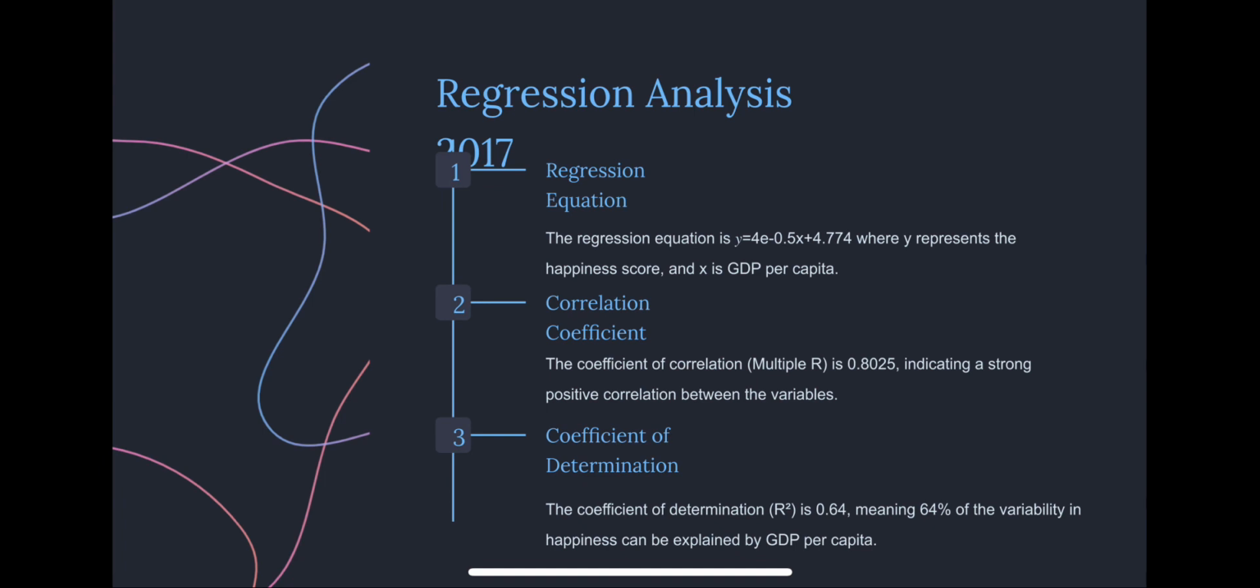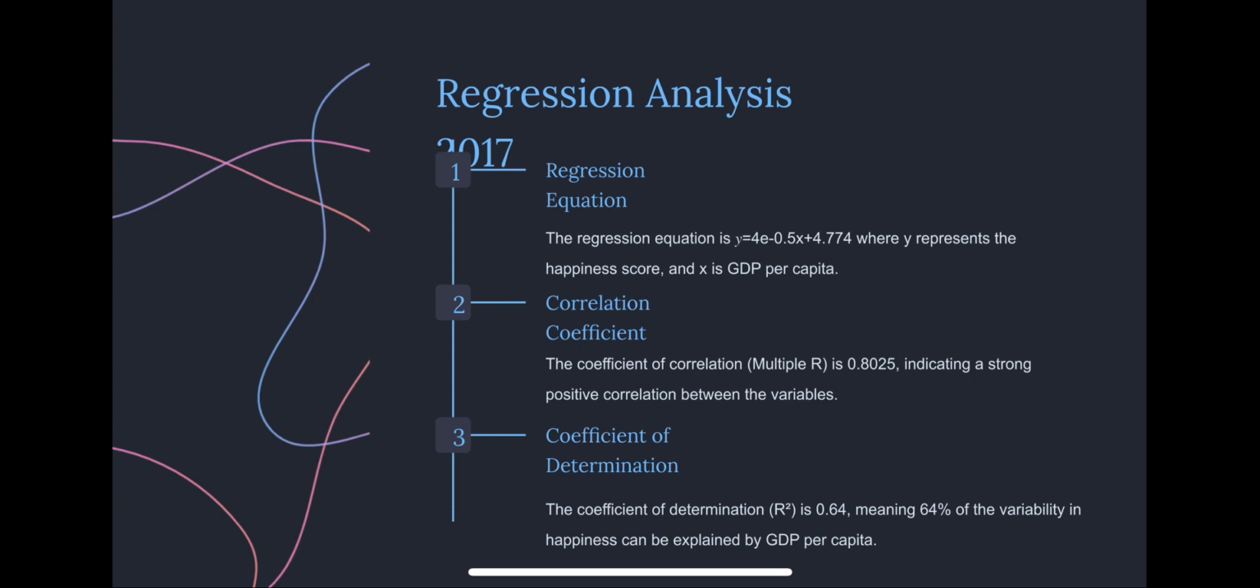Regression line and the coefficient of determination for 2017. We derived the regression line using the least squares method to understand the linear relationship between GDP per capita and happiness for 2017. The regression equation is y equals negative 0.5x plus 4.774, where y represents the happiness score and x is GDP per capita. This regression line helps estimate happiness based on GDP per capita.